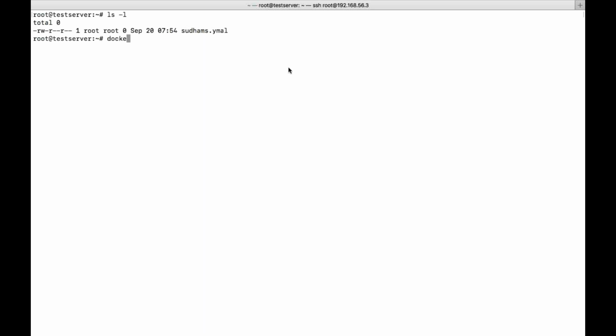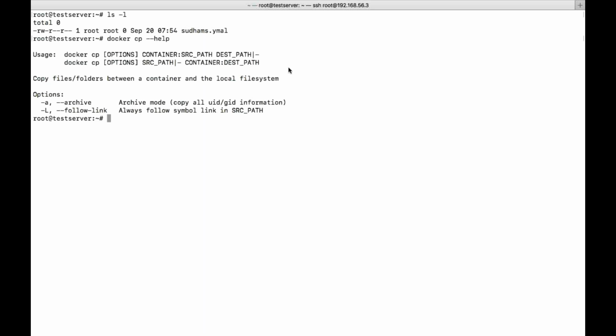So it's Docker, similar to the Linux commands, but we need to specify the specific container path. That's it. See, if I do the normal cp command, it doesn't know what Sudams is. It will think it is a file. So that's the reason I gave docker before it, so that my command can understand that it's a Docker related copy command.